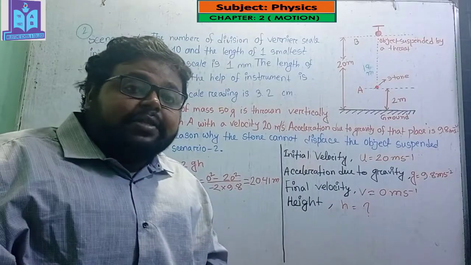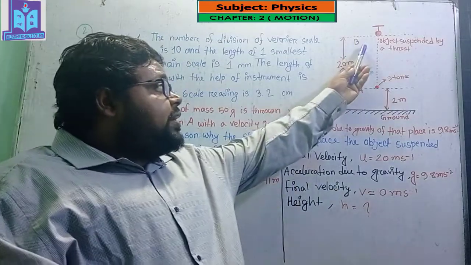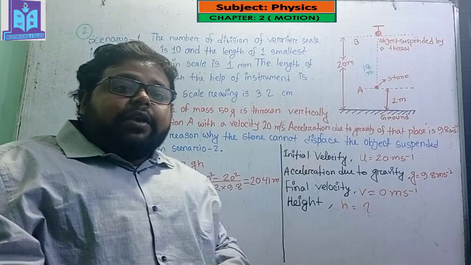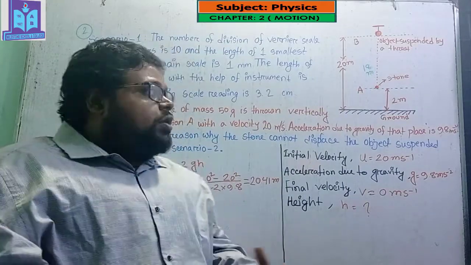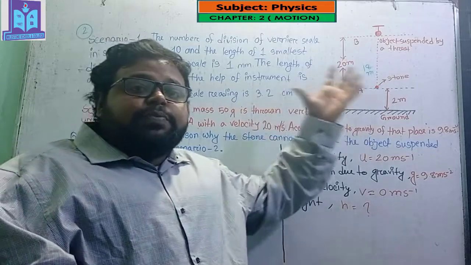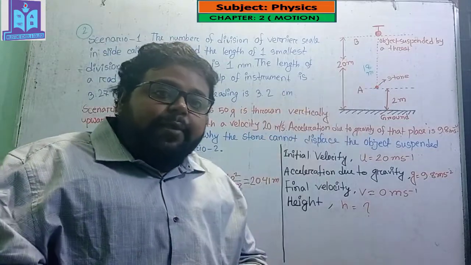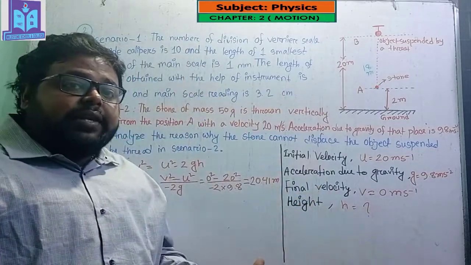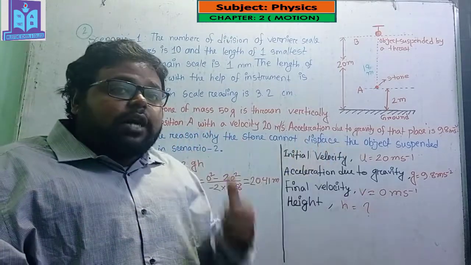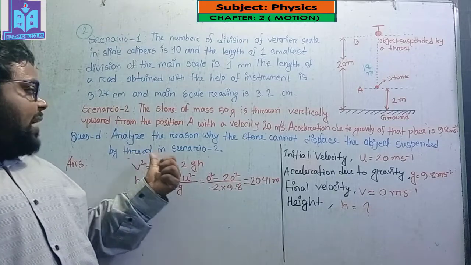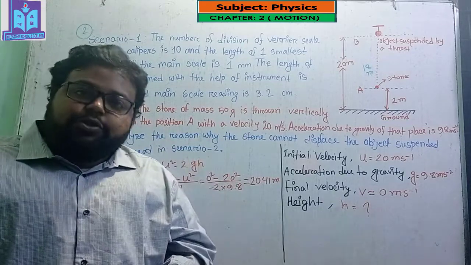On the other hand, if the object is suspended by a very strong thread, then the stone will not be able to displace the object. So I hope you understand why the stone cannot displace the object suspended by thread in scenario 2.